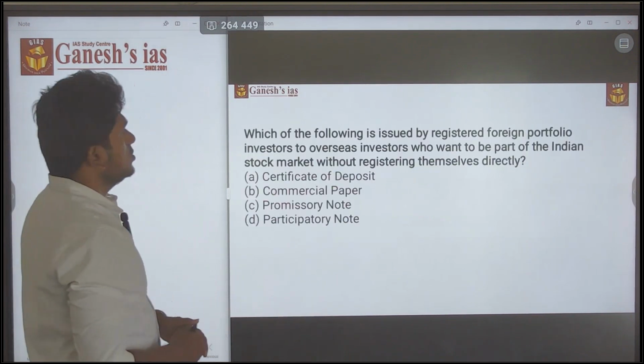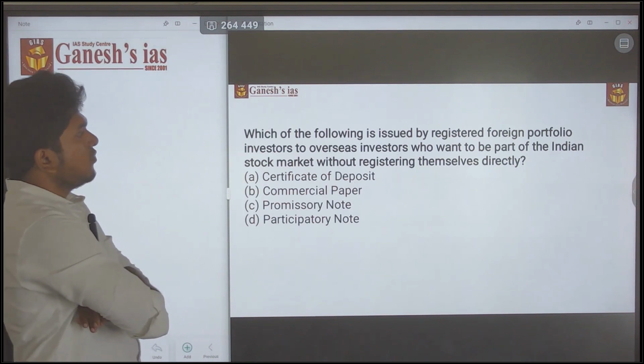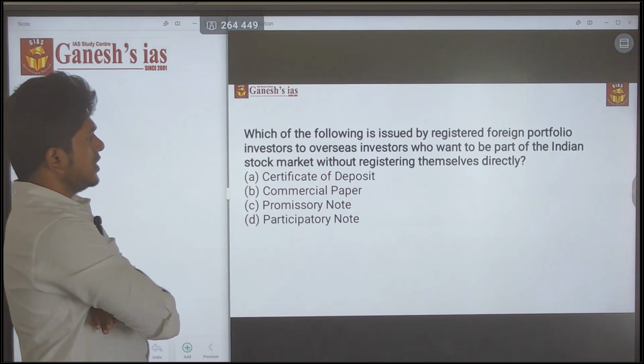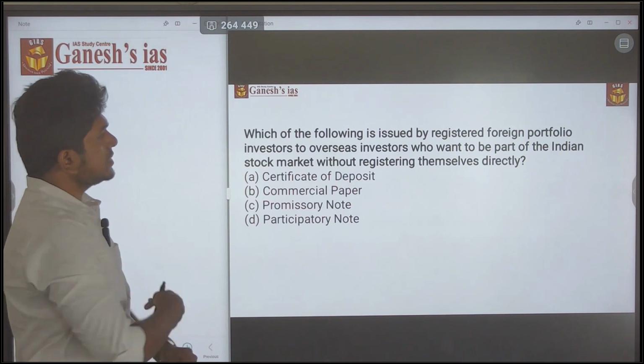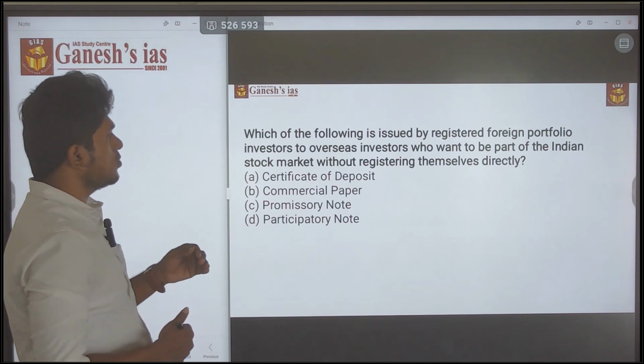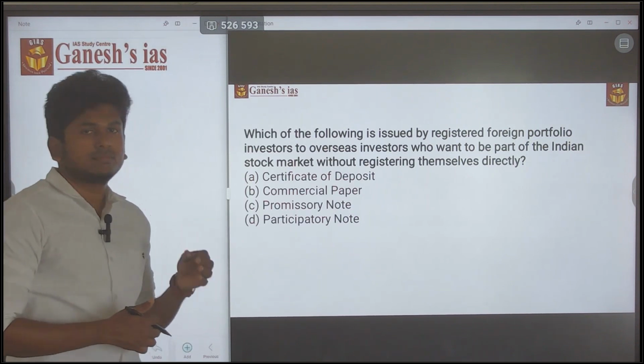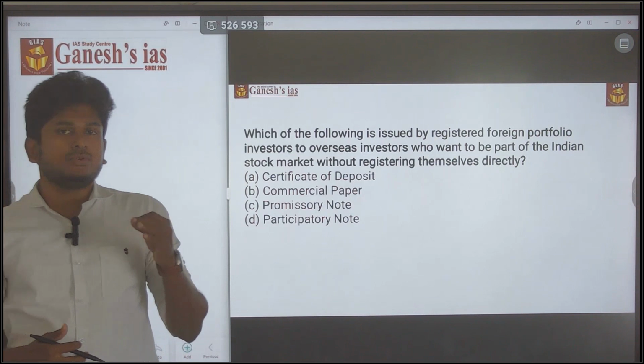Which of the following is issued by a registered foreign portfolio investor, FPI, to overseas investors who want to be part of India's stock market without registering themselves directly? So this is the main thing you have to know.